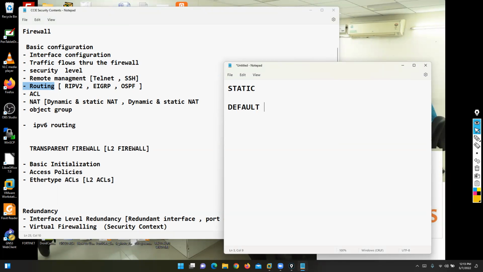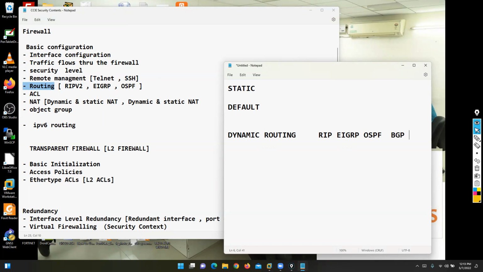I'm not going to tell you the storyline, okay? What is static routing? What is default routing? You know this concept already from CCNA classes, right? Here I'm telling you how to configure it on the Cisco ASA firewall. So static routing, default routing, and we can also focus on the dynamic routing option. In dynamic routing, we can focus on the RIP, EIGRP, OSPF protocols, and BGP also. In case you want to configure BGP, you can.